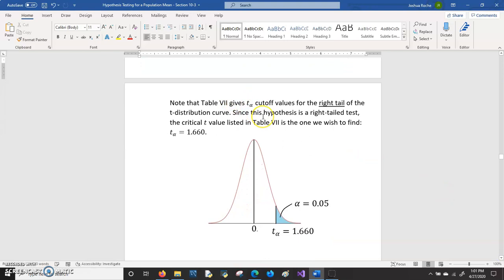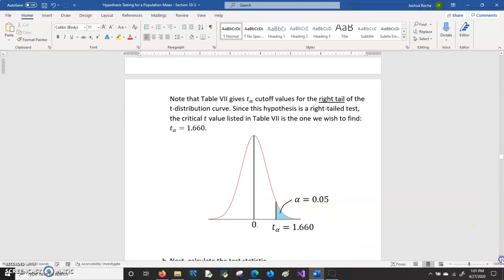Remember that table 7 gives you the t cutoff values for the right tail of the t curve. And that's exactly what we wanted. This is a right tail test. So that 1.660 is in fact the right cutoff, the cutoff that we're looking for.